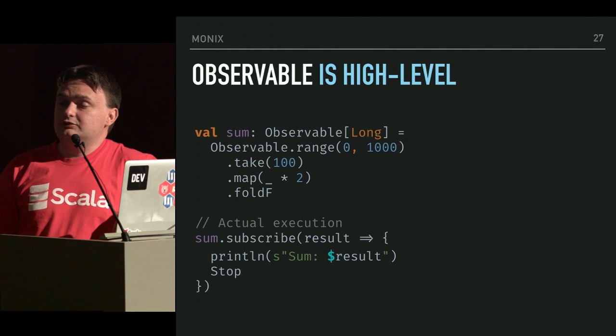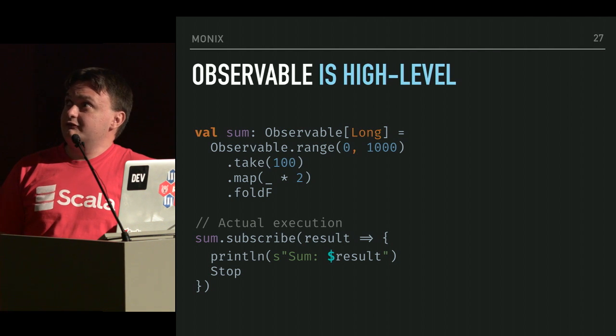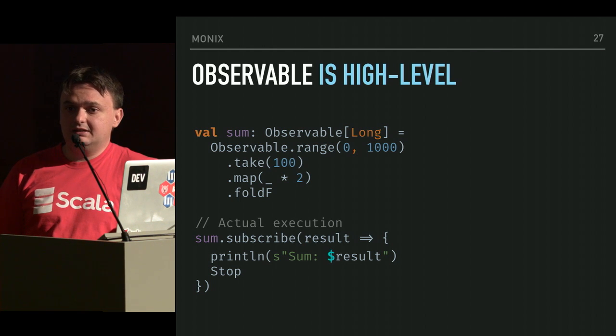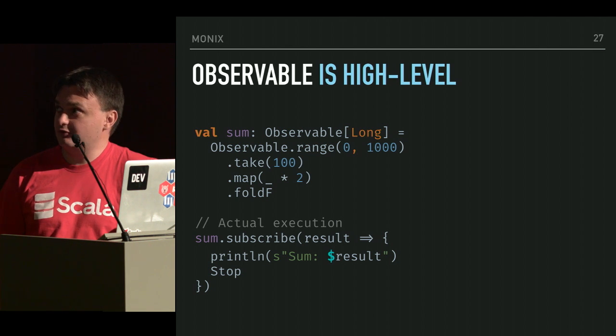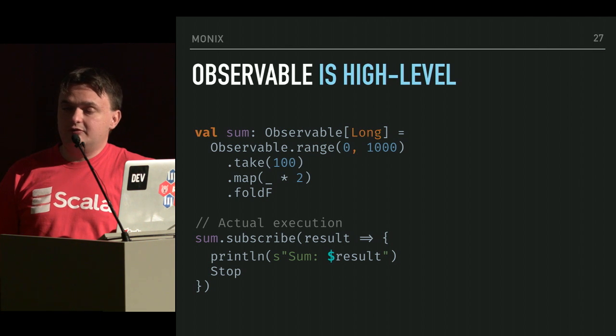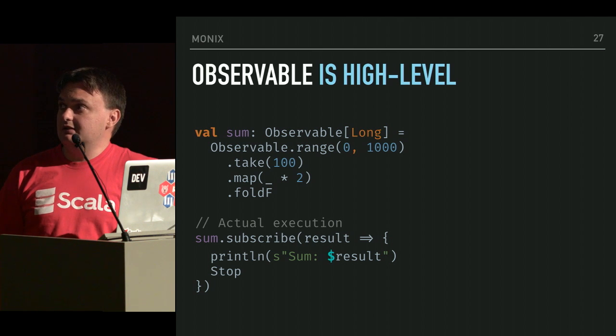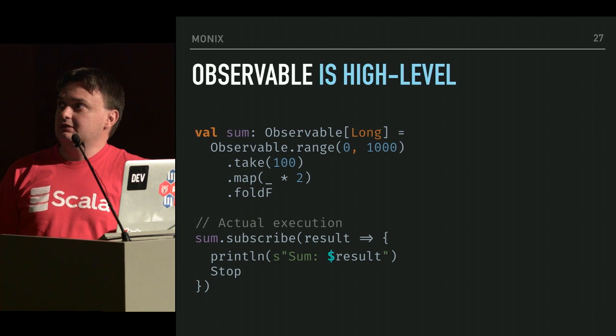But the important thing to take away from this is that observable is a high level data type, and we already have a fold operation on it with which we can sum up numbers along with dozens of other operators. And observable also suspends side effects. Nothing actually executes until you call subscribe on it, this being an important point.